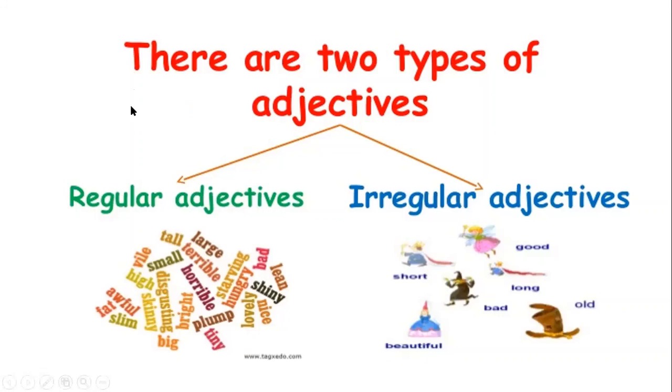The regular adjectives, it means that we can add to them er. We can add to them est. We can precede them with more or with most. Okay, but irregular adjectives, no, they are not. They have a fixed form that we have to use, like, for example, bad, long, good, old. And we're going to just memorize them just like what we did with the irregular verbs.